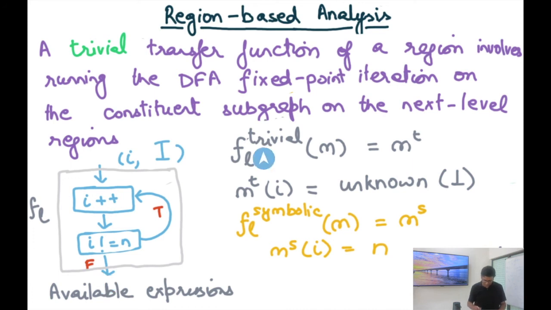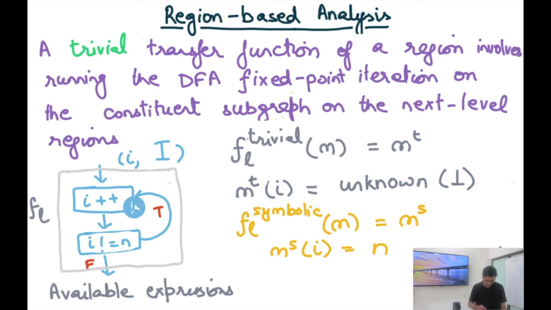Then the trivial transfer function maps M to MT. So M is supposed to represent a mapping from I to its expressions, right? So for example, I comma capital I is an input mapping in M. And then I want to say what is the output mapping. And the trivial mapping is just going to map I to unknown.